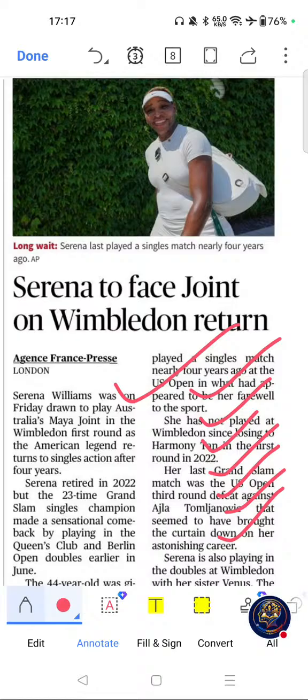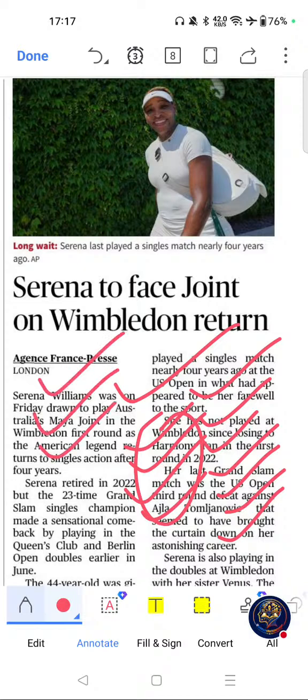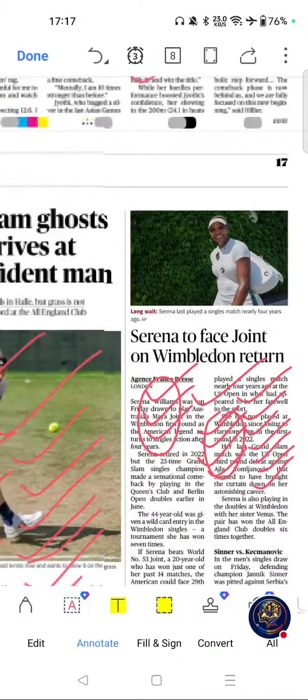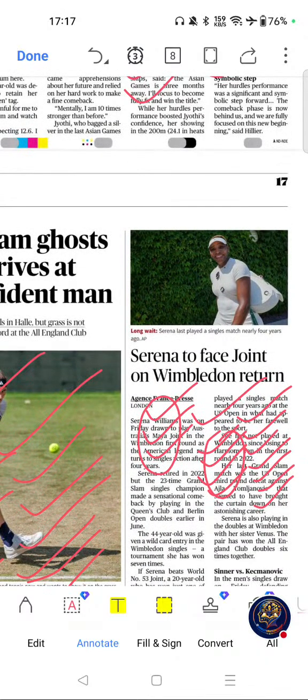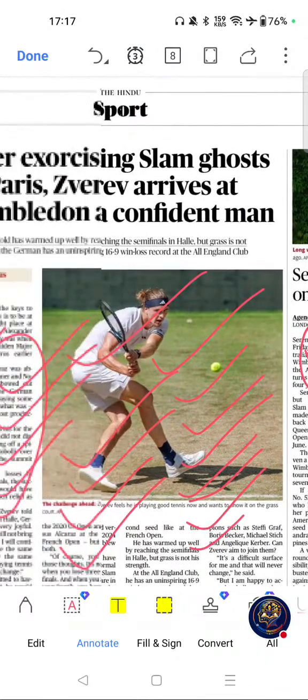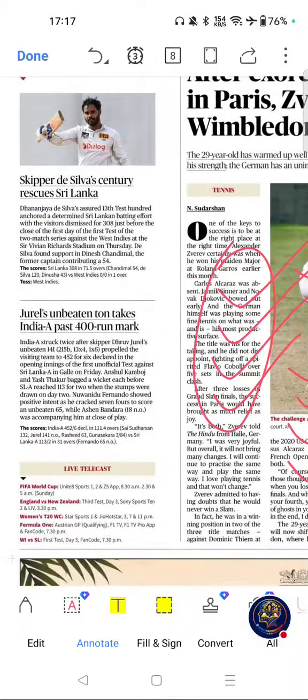Move on to key themes: Wimbledon, Serena Williams, Grand Slam, and WTA. These are the key themes, and possible question areas are WTA, Grand Slam tournaments, and Serena Williams. These are the possible question areas related to this article. Move on to next important article. This one.